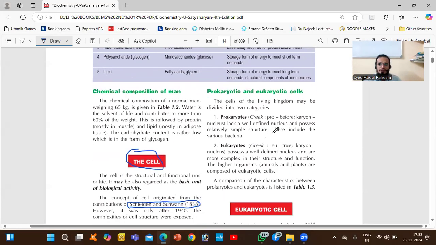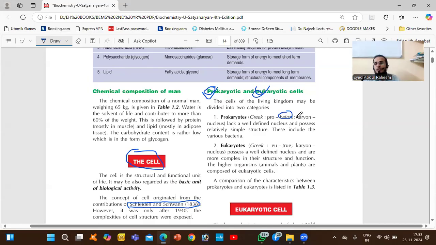We have two types of cells. What are those? Prokaryotic and eukaryotic. The cells of the living kingdom may be divided into two categories. Okay, prokaryotes. Pro means before, karyon means nucleus.